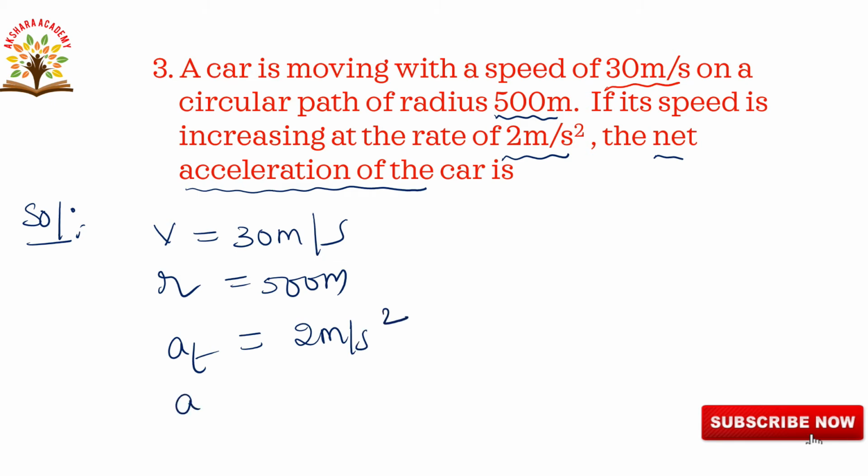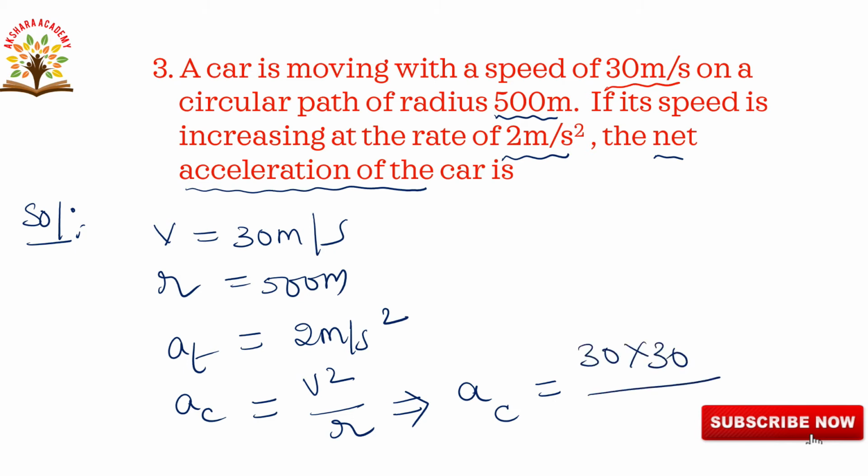Now we are finding the centripetal acceleration or radial acceleration, V square by R. V is given as 30. Now we are substituting the values. We can take either AC or AR. So AC is equal to V square, that is 30 into 30, by R, which is given as 500.